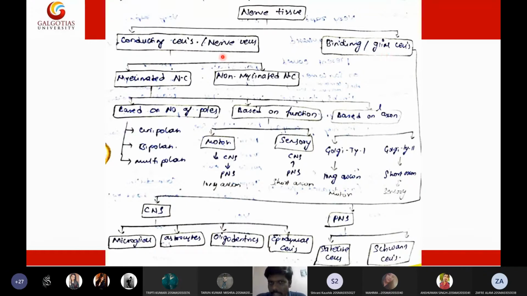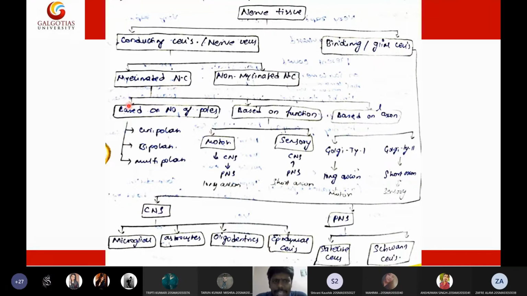Now first let us see about the conducting nerves. These nerve cells are further of two types: myelinated nerve cells and non-myelinated nerve cells. Myelinated nerve cells have a myelin sheath along the length of the axon, whereas the non-myelinated nerve cell won't have any myelin sheath. Let me turn on the live captions. Non-myelinated nerve cells are very scarce in the body. They are present deep in the brain, in the cerebellum, but usually we see myelinated nerve cells throughout the body.